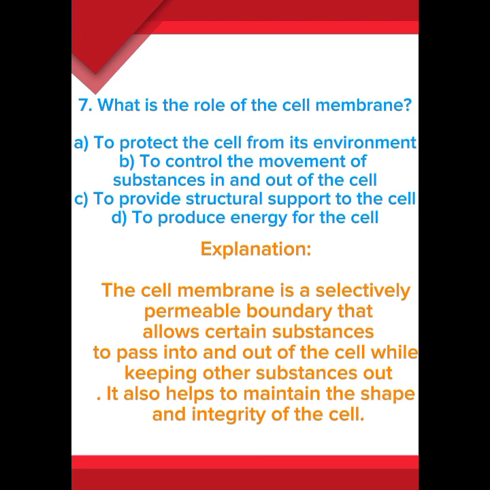Explanation. The cell membrane is a selectively permeable boundary that allows certain substances to pass into and out of the cell while keeping other substances out. It also helps to maintain the shape and integrity of the cell.